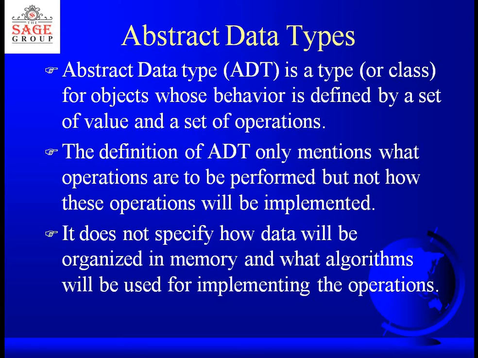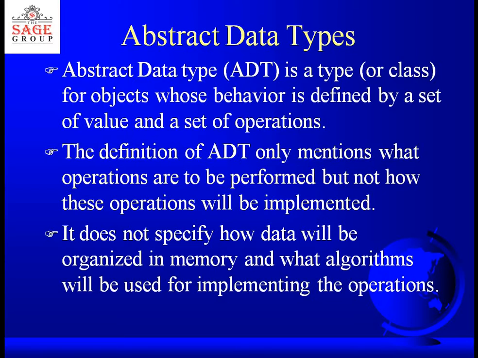Now let us come to what are abstract data types, because we are talking about data structures, we are talking about data types of data that we are going to structure. We will also talk about a very commonly used term which is known as abstract data type. An abstract data type is a type or class for objects whose behavior is defined by a set of values and a set of operations. So an abstract data type defines the behavior of objects in terms of values or a set of operations.